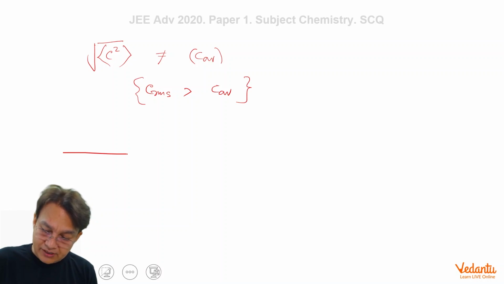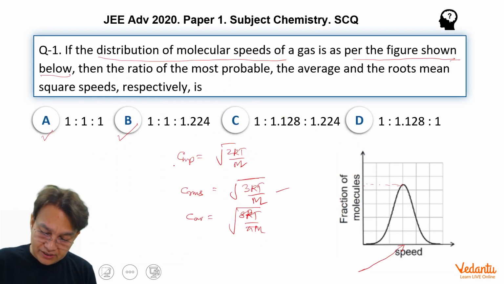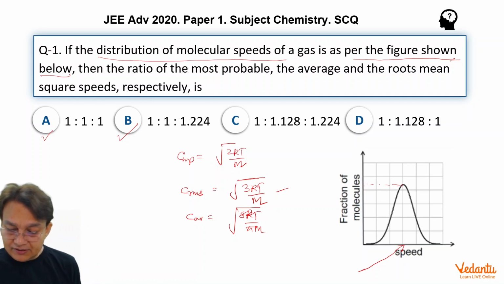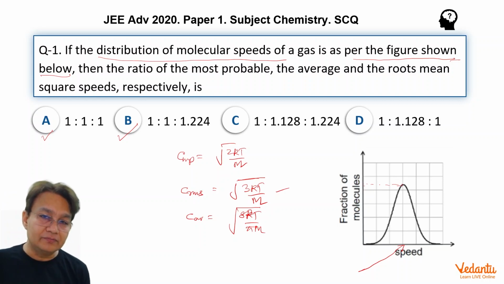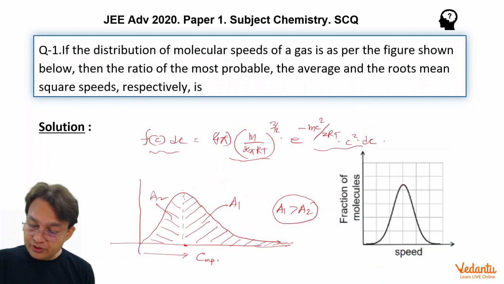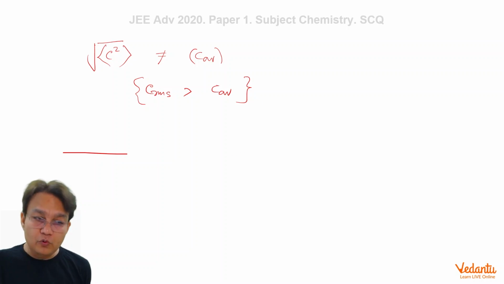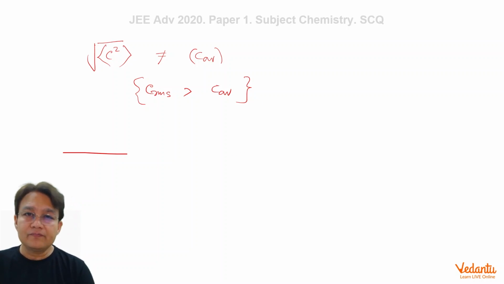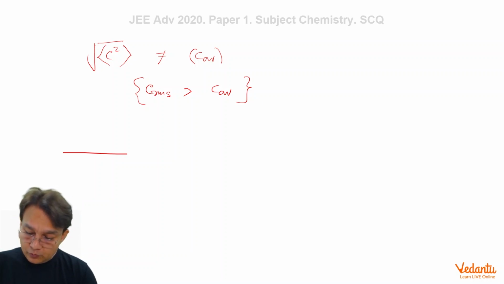And what is the option B? You can still go with the option B, and the option B is 1 is to 1 is to 1.224. It seems to be the perfect answer. But now I'm going to discuss how to prove it. Is there any way to prove it? So let us prove it.